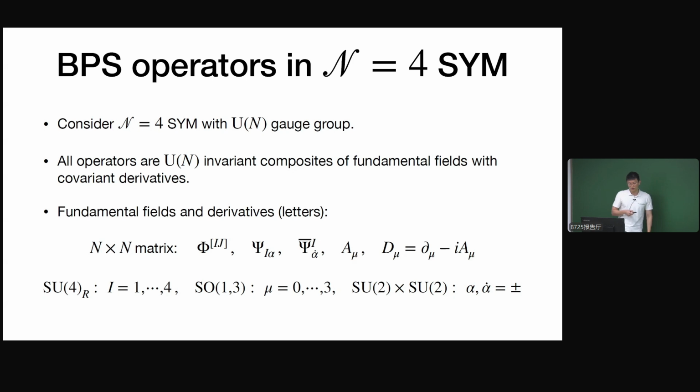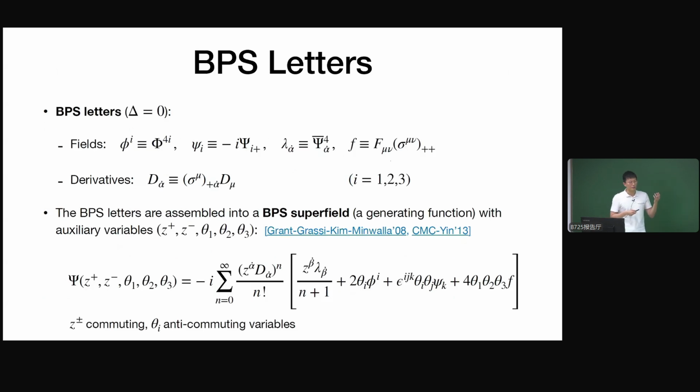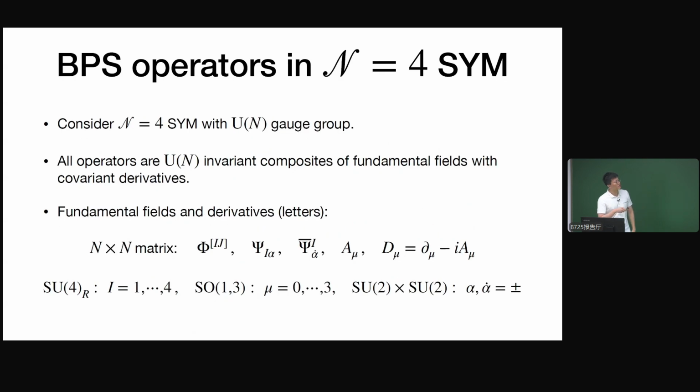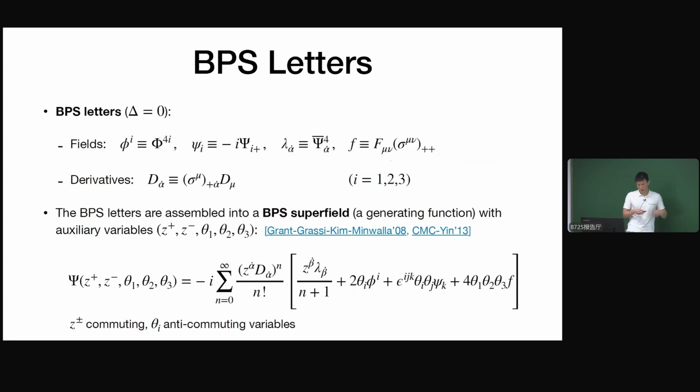But our purpose is to construct BPS operators, or something that can contribute to the Q-cohomology. So we only need to consider the fundamental fields and covariant derivatives that satisfy the delta equals 0 condition. Basically we just select out of the previous list the fields that satisfy this condition, and then the problem is a bit simpler. We have 3 scalars, 3 fermions, 2 gauginos and 1 component of the field strength, and also these 2 covariant derivatives.